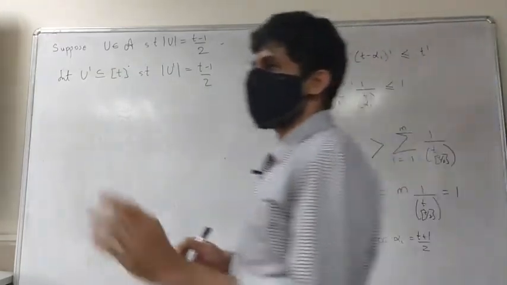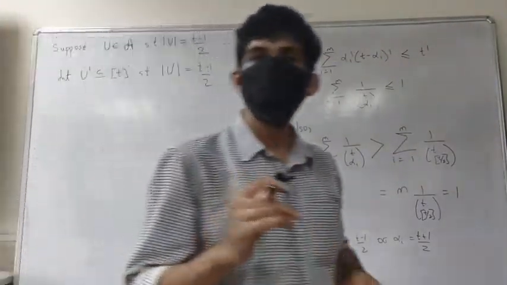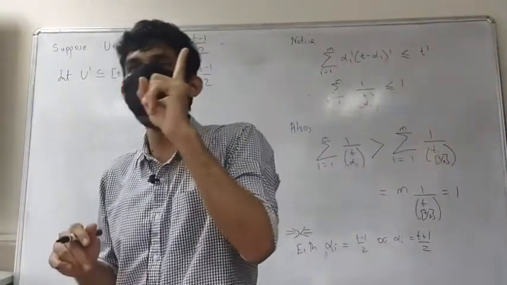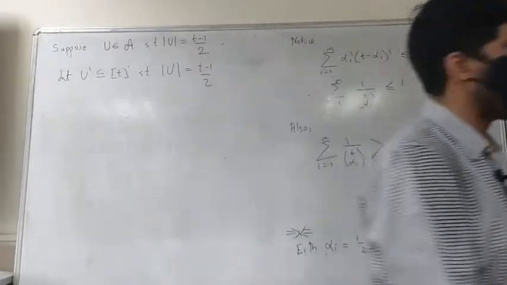Okay, so I am going to prove that A should contain exactly one element from every maximal chain.